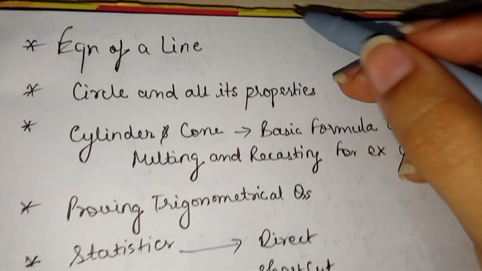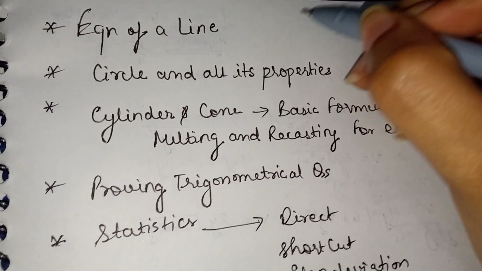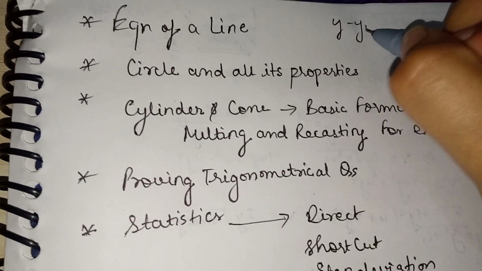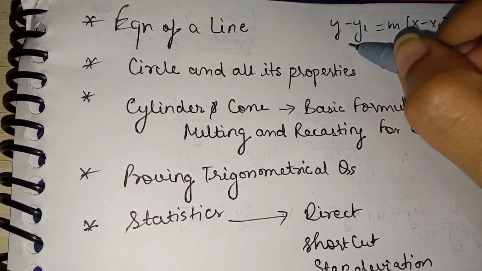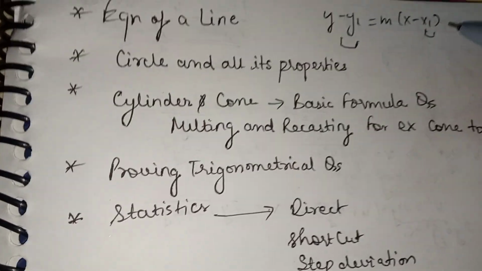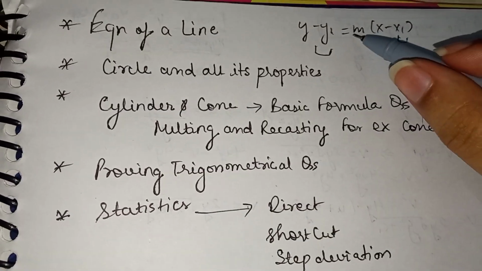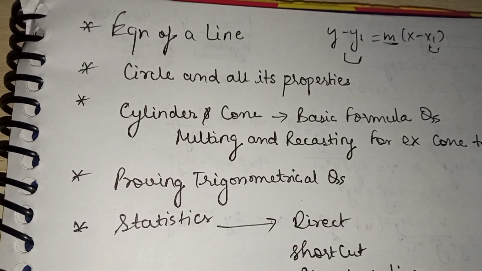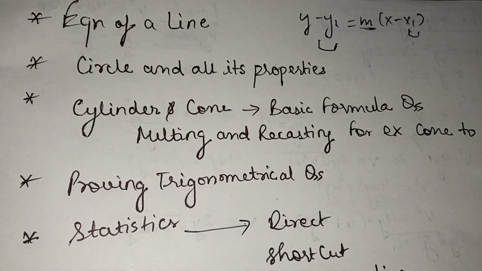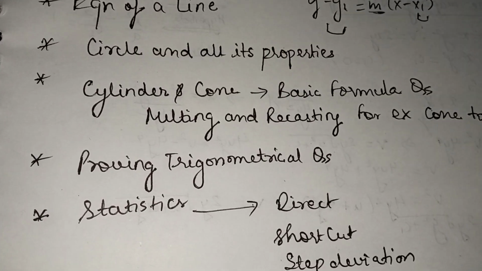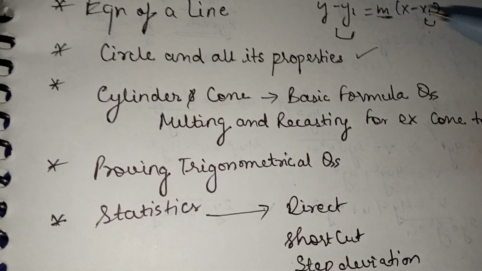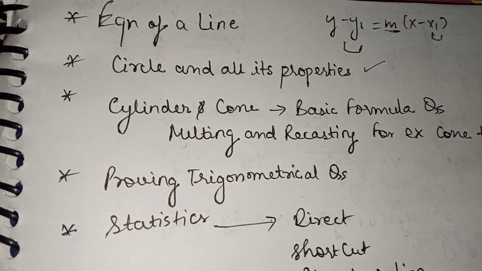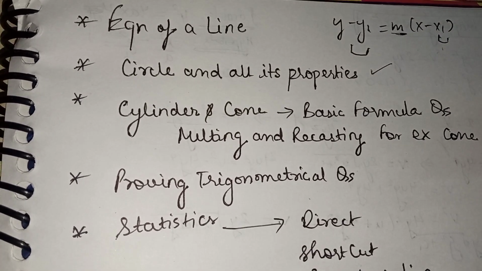Then finding out equation of line. See, the formula is y minus y1 is equal to m into x minus x1, and you have to replace this with the coordinates given. You know how to find out the slope, y2 minus y1 divided by x2 minus x1. Circle and all its properties. Each and every property is very important. For example, the angle at the center is twice the angle at the circumference, and then we have a lot of other properties.